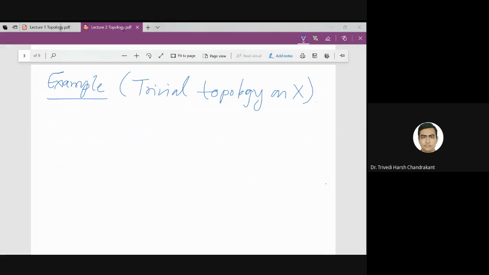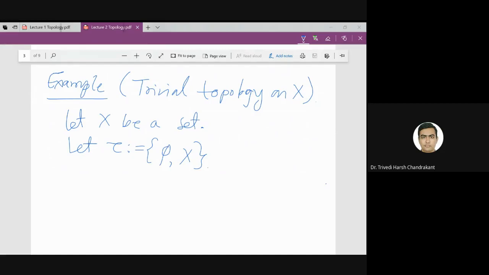So let me start with any arbitrary set. Let X be a set, whatever set. It can be the set of natural numbers, it can be the set of integers, on which I am defining this tau. So remember, what is tau? Tau is a subset of the power set of X. That means I am going to choose some subsets of X as elements of tau. Here I am choosing only two elements, phi and X, in this topology.